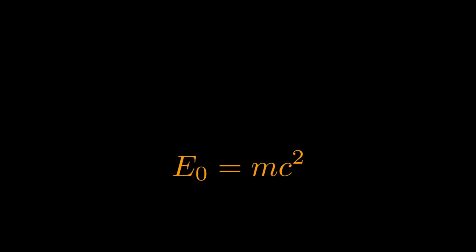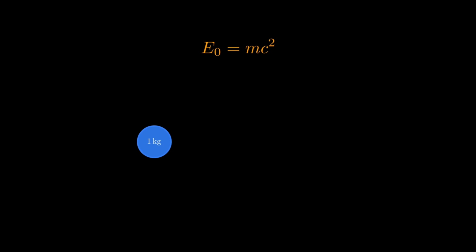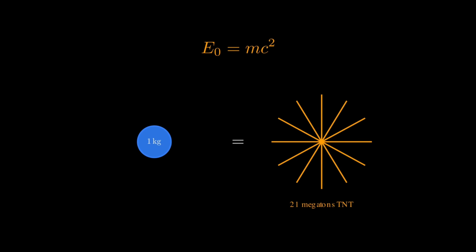Even at rest, there's energy, an amount equal to mass times the speed of light squared. Just by existing, matter contains energy. Think about what that means. A kilogram of anything, water, rock, your coffee cup, contains the same energy as a massive nuclear explosion. All that energy is locked inside, frozen in the form of mass. This is what nuclear reactions tap into. When atoms fuse or split, a tiny bit of mass converts to a tremendous amount of energy.